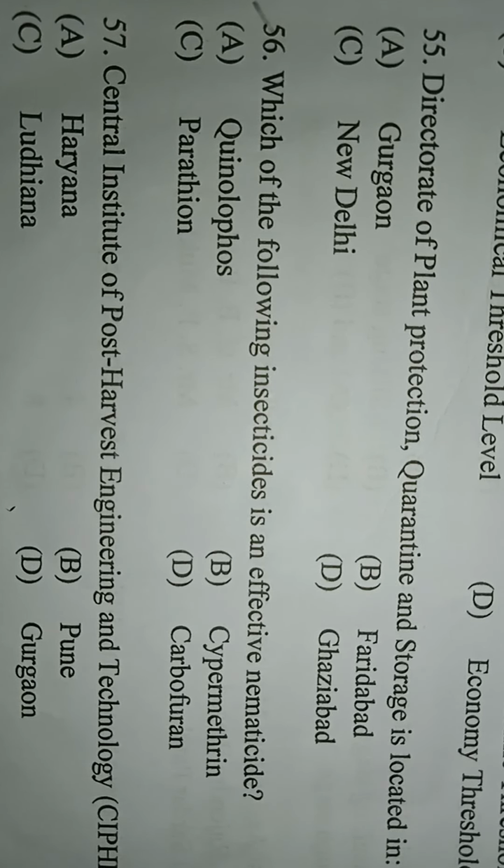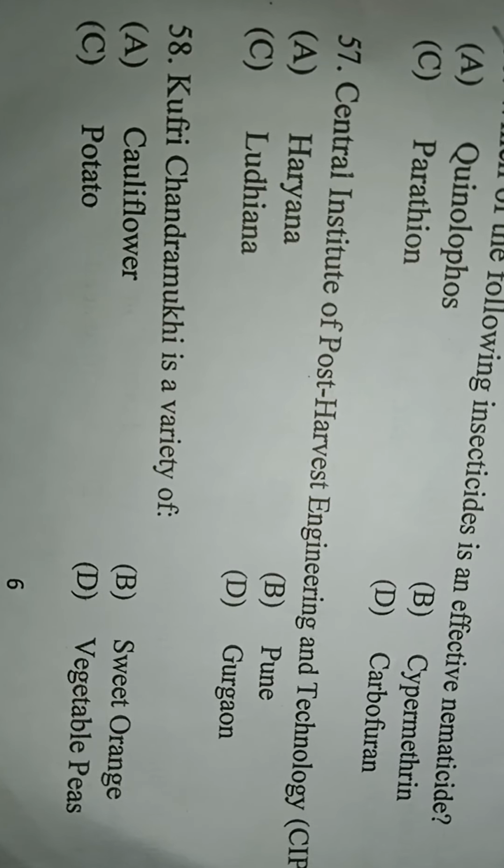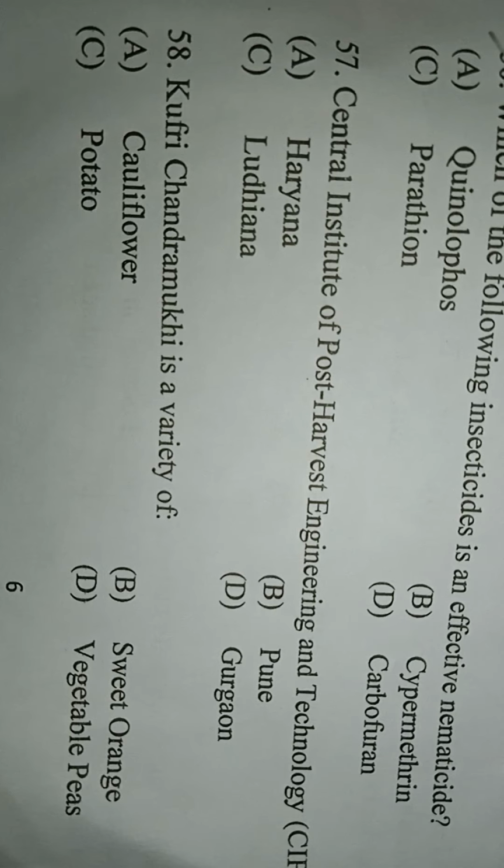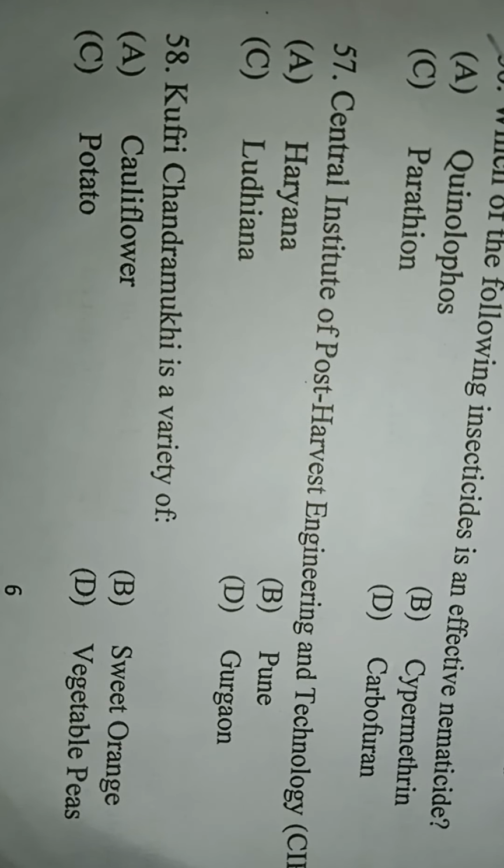Next question: Central Institute of Post Harvest Engineering and Technology is located at: option A Haryana, option B Pune, option C Ludhiana, option D Gurgaon. Here the correct answer is Punjab, Ludhiana. So the Central Institute of Post Harvest Engineering and Technology, CIPHET, is located at Punjab, Ludhiana. Next question: Kufri Chandramukhi is a variety of... The correct answer is option C, potato. Kufri Chandramukhi is a variety of potato.